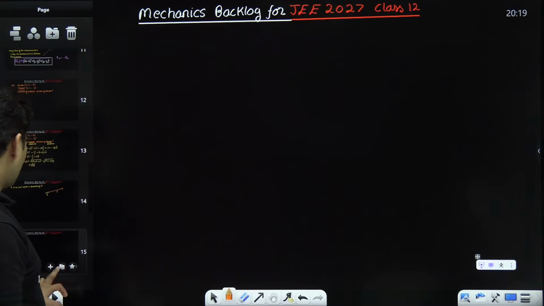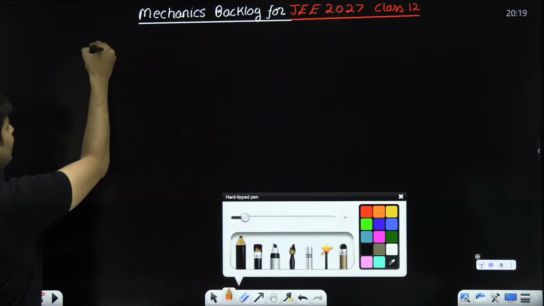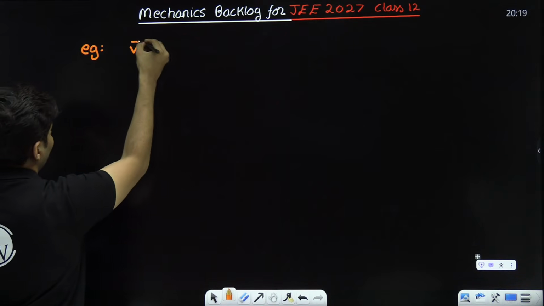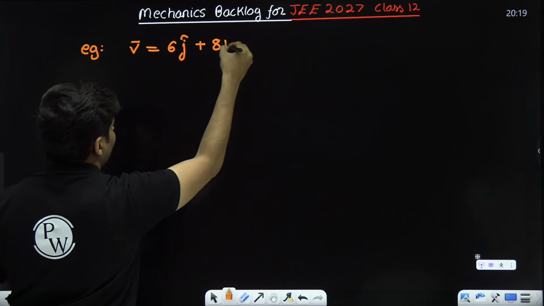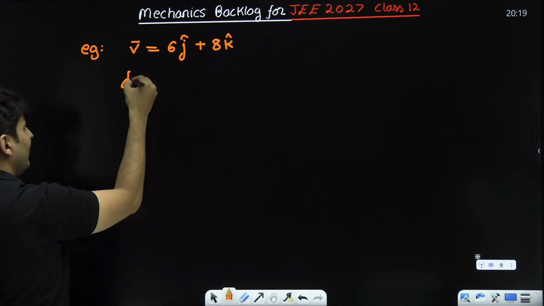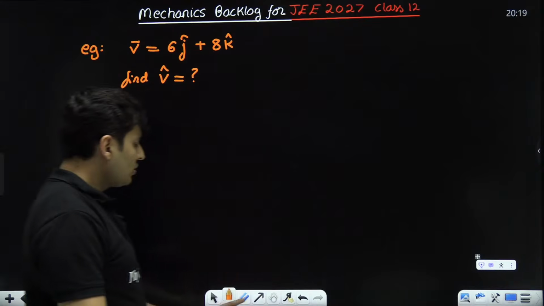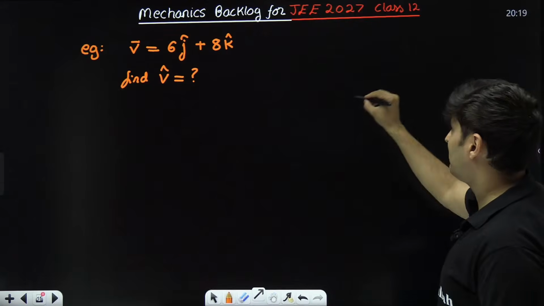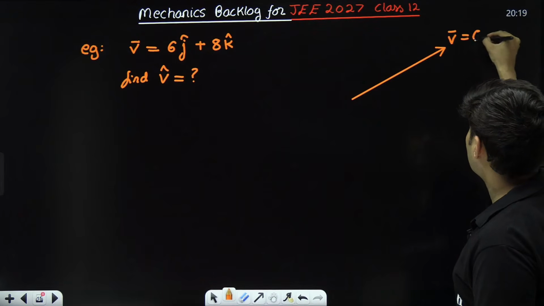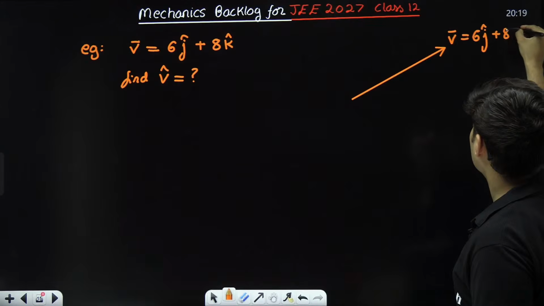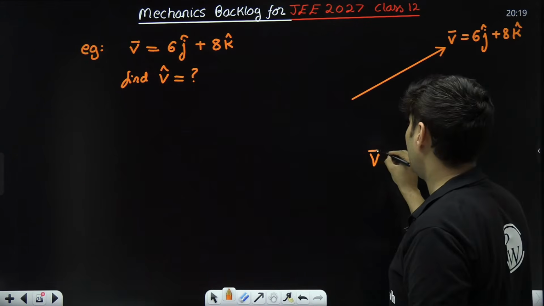Let me give you an example. Say I tell you, listen, I have a vector which is given by 6 j cap plus 8 k cap. Can you find v hat? So first I will think, okay, my actual vector is 6 j cap plus 8 k cap. Can I find out what is the value of that? Okay, let's find out the value of it.